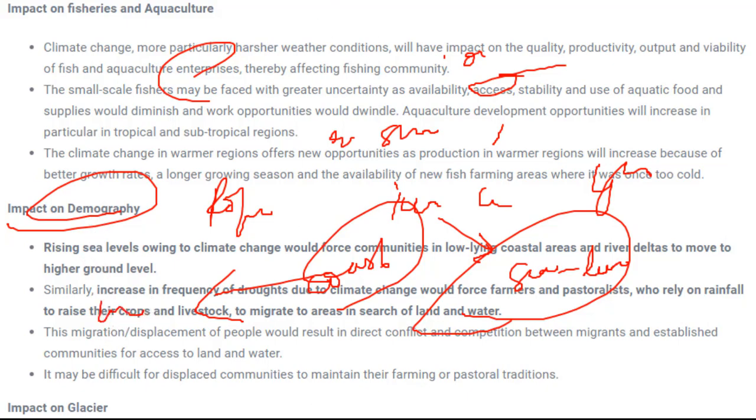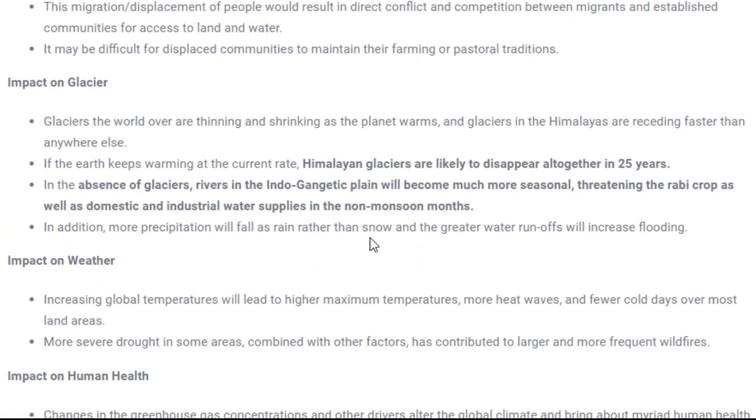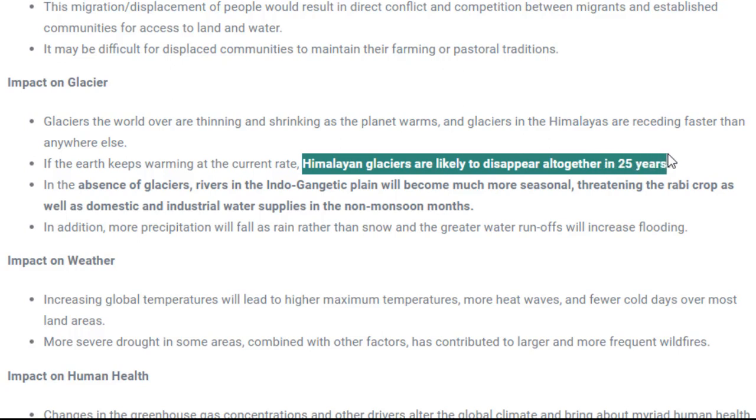Impact on glaciers. Glaciers would start melting as temperature increases, and if the rate of global warming that we have right now continues, it is tending to melt the Himalayan glaciers in 25 years only.